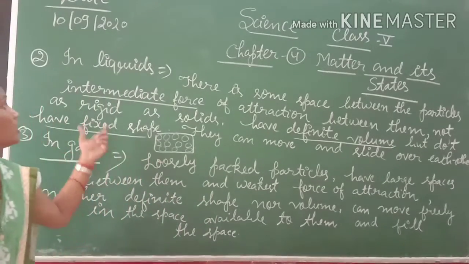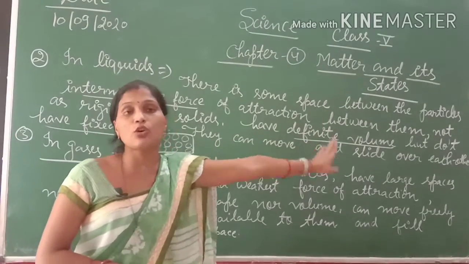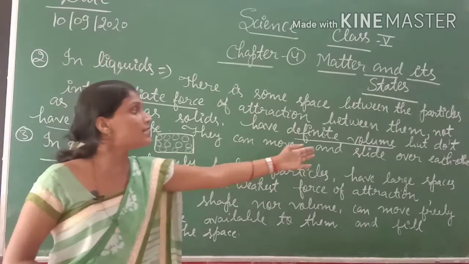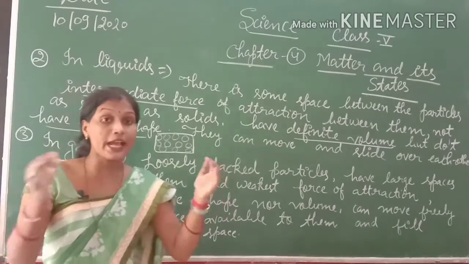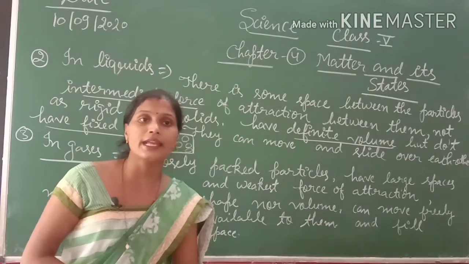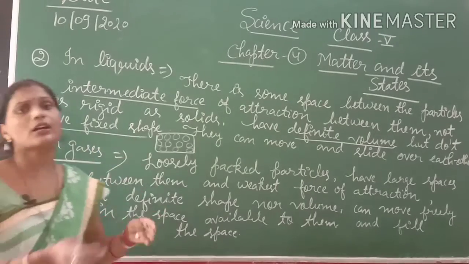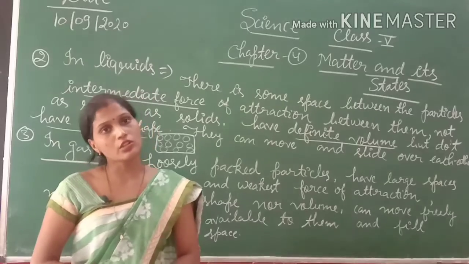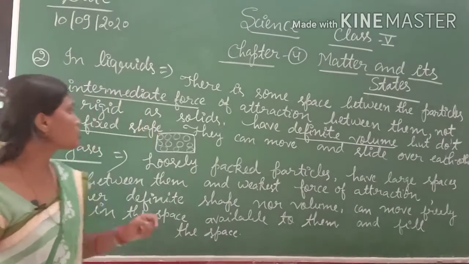Particles of a liquid can move and slide over each other, and a liquid can also fill a container. Why? Because it occupies space more easily in comparison to solids, so we can fill it in containers.